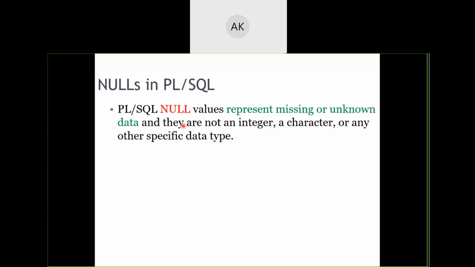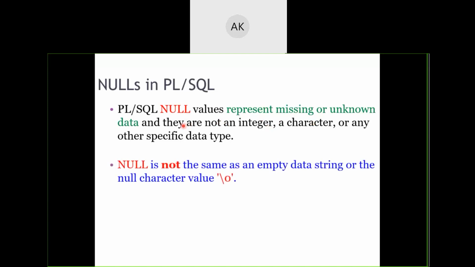Okay, so in C++, we came to know that the null character is \0, and many will think that this \0 is actually the null. No, in C++, null was different.